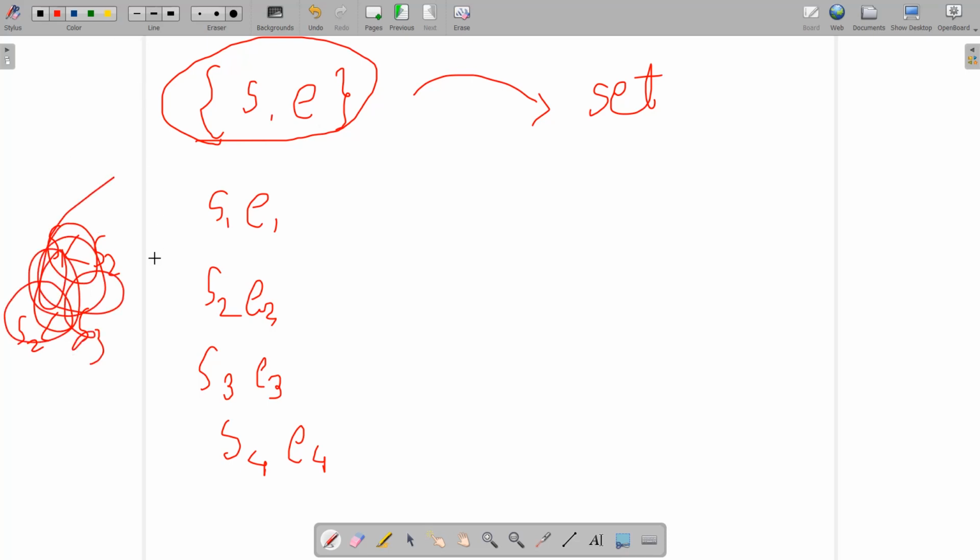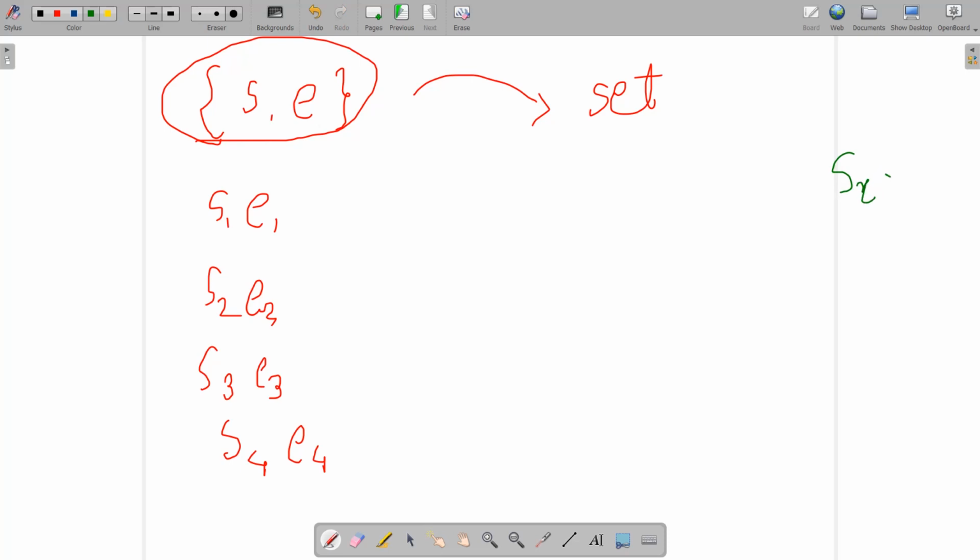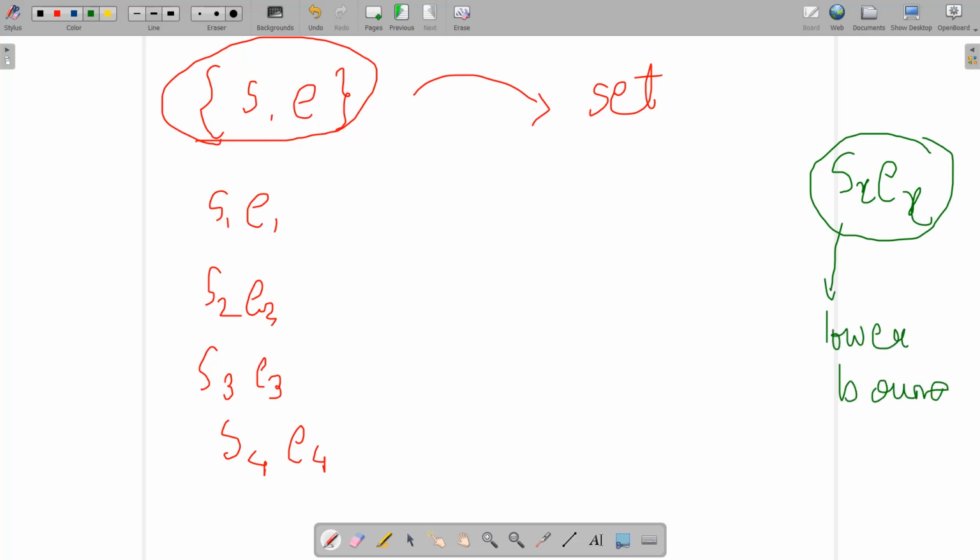So now what I'm going to do is, suppose we have found another element pair, let's say Sx and Ex. If I have Sx and Ex as the pair, then what I'm going to do is find the lower bound in this set. And why is this lower bound going to help us? The lower bound is going to help us in checking if this element can be inserted into its correct position in this multiset or not.